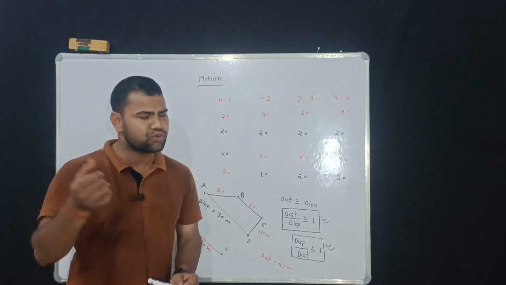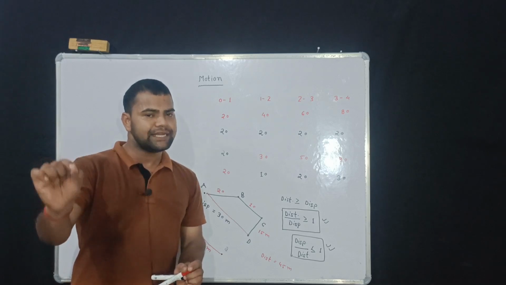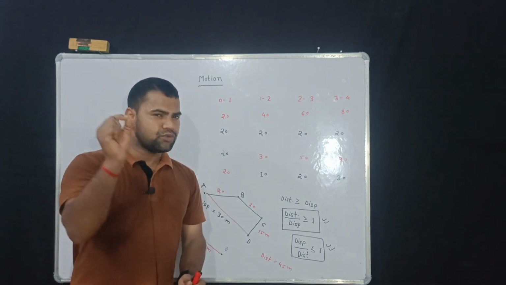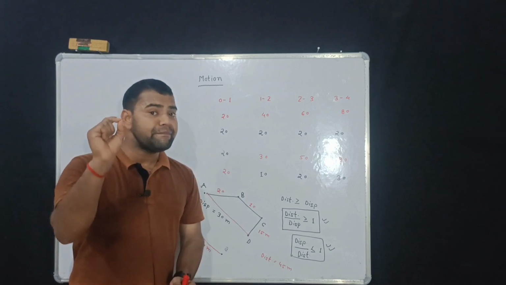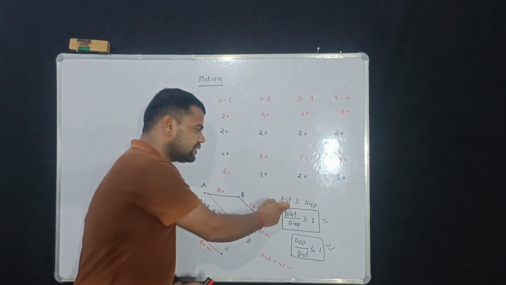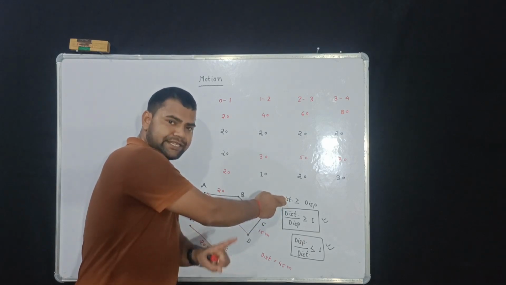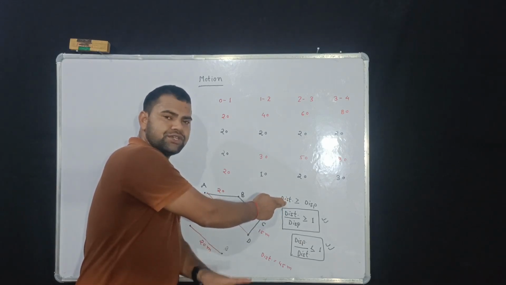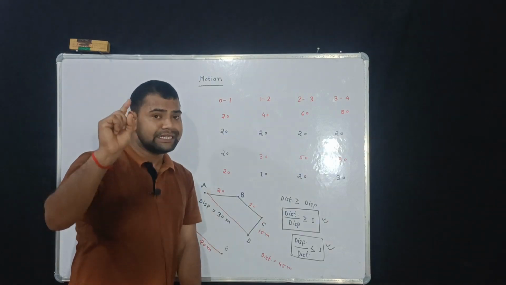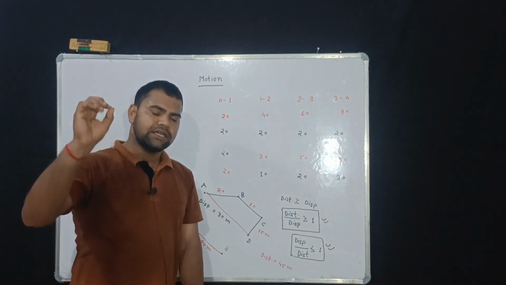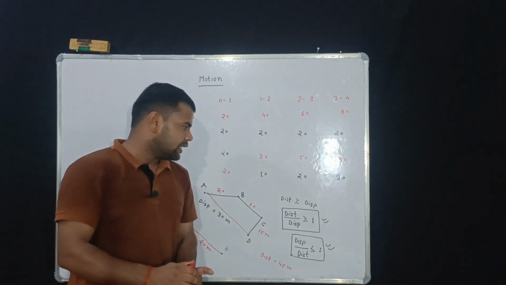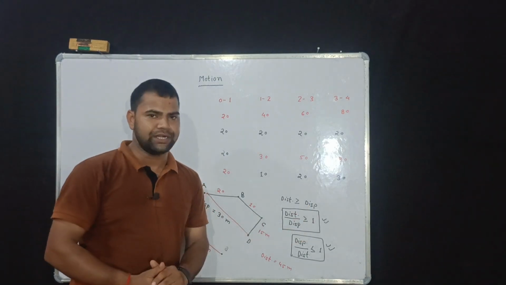Vector quantities are those quantities which have direction and magnitude. But scalar quantities are those which have only magnitude, not direction. The distance is without direction, only magnitude, so distance is scalar. But displacement has both direction and magnitude, so displacement is the vector quantity.